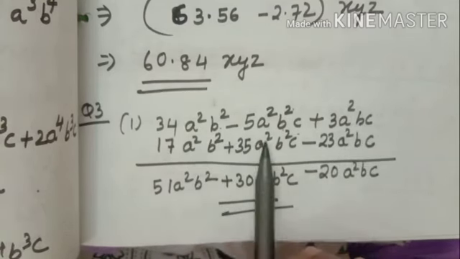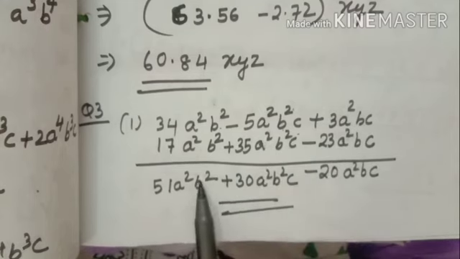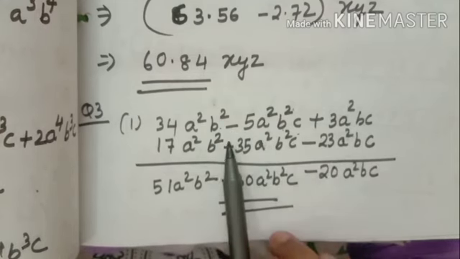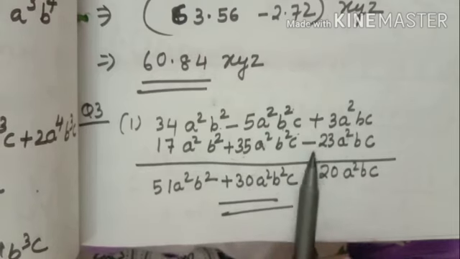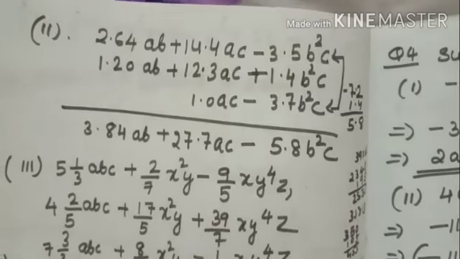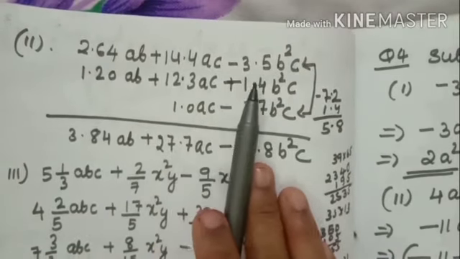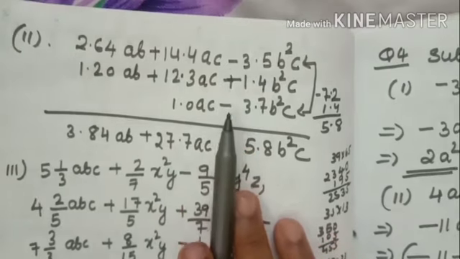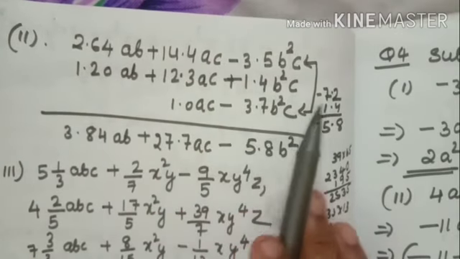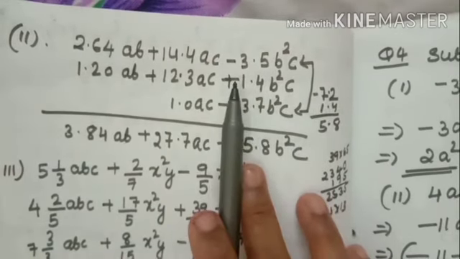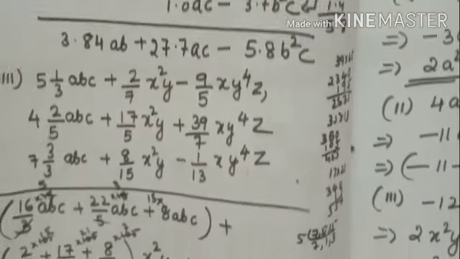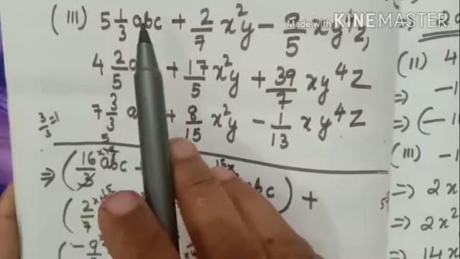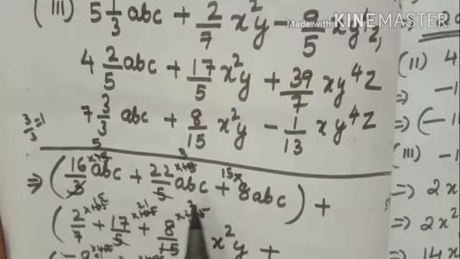If they are like terms, you can add the numbers. Different signs, you have to subtract and put the bigger number's sign. Here also subtract and put the bigger number's sign. Here minus, here minus, same sign numbers you have to add up, and then subtract with this one. Here also there are fractions, so first you have to solve the fraction numbers.